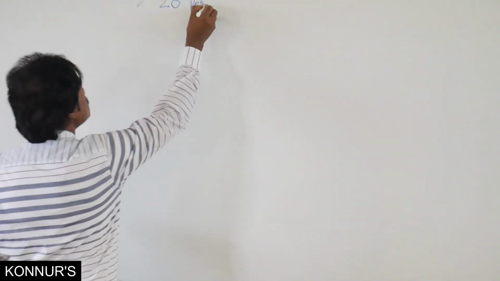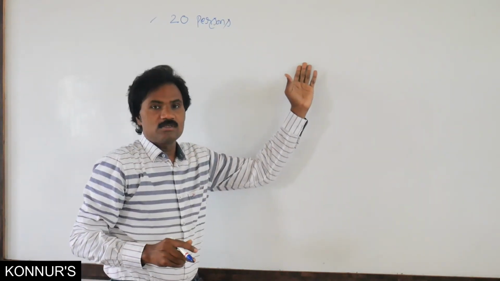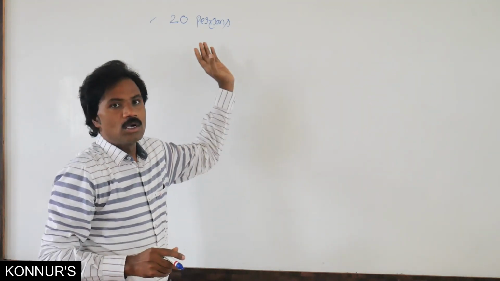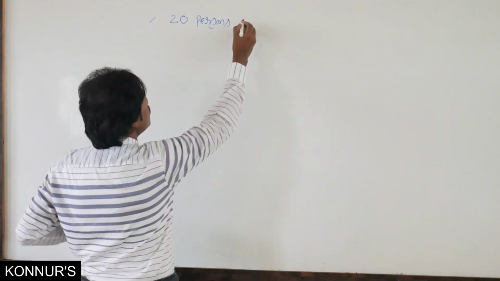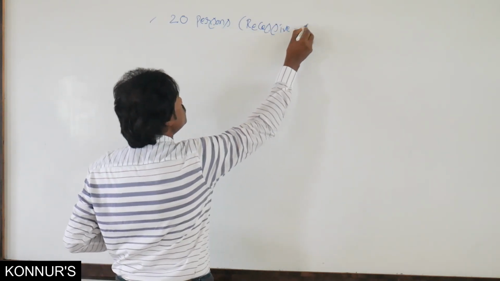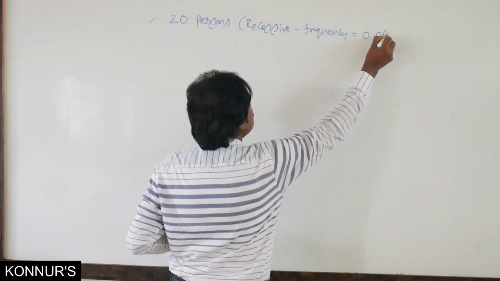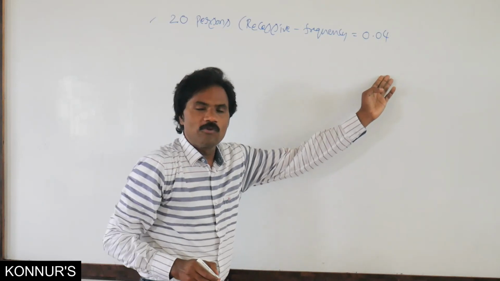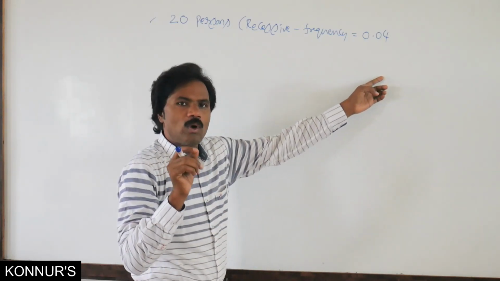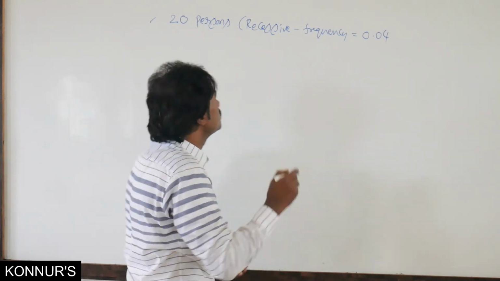20 persons, that is, 20 recessive affected persons, and the recessive frequency is 0.04. Then for any type of disease, what is the total number of the population?